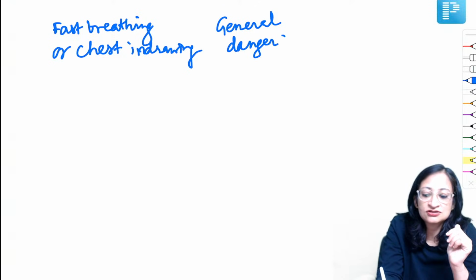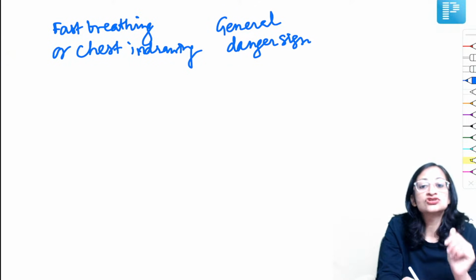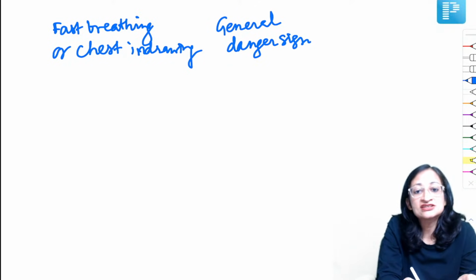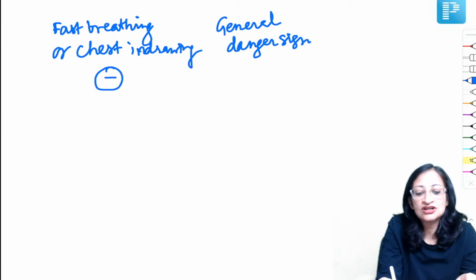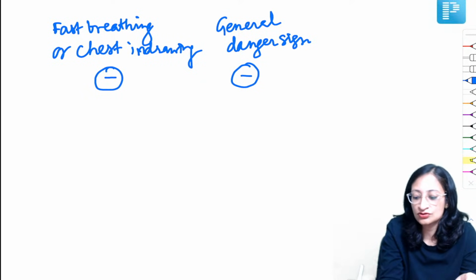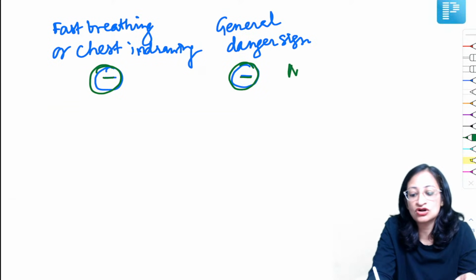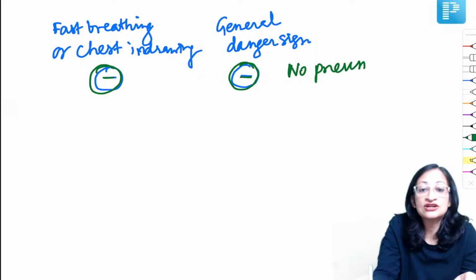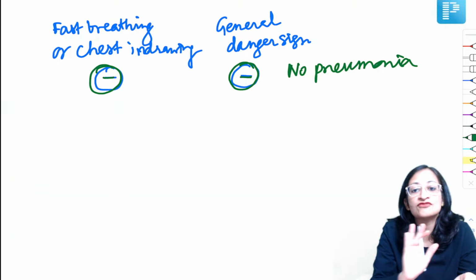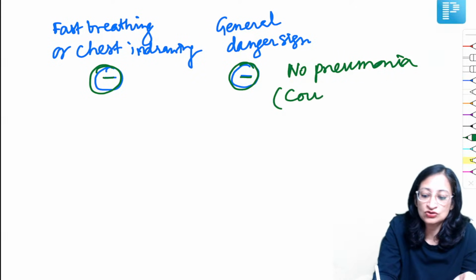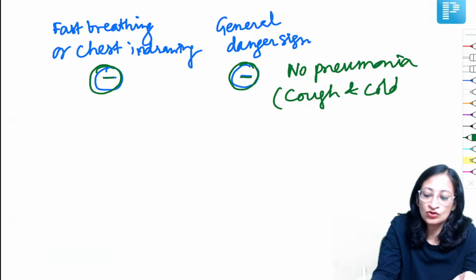So if fast breathing or chest indrawing is not present, general danger sign is also not present, then it is called no pneumonia, cough and cold only.